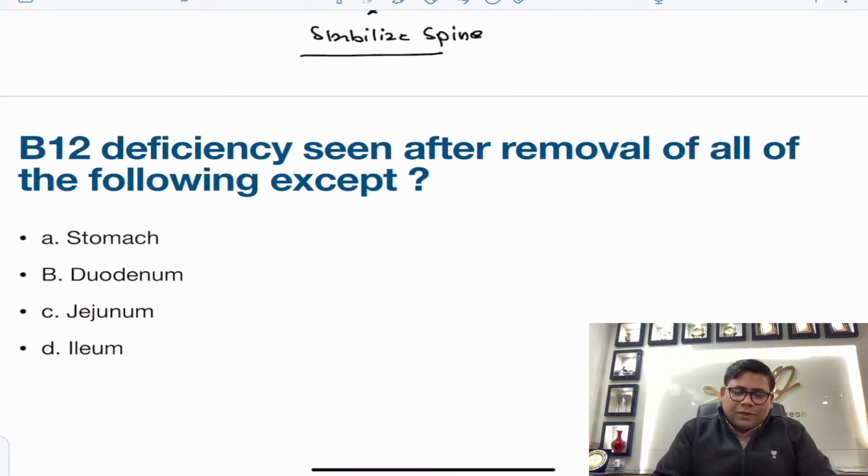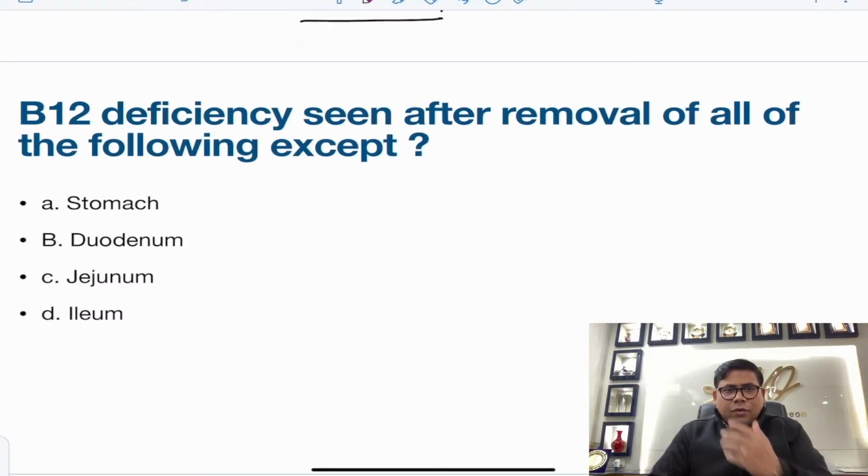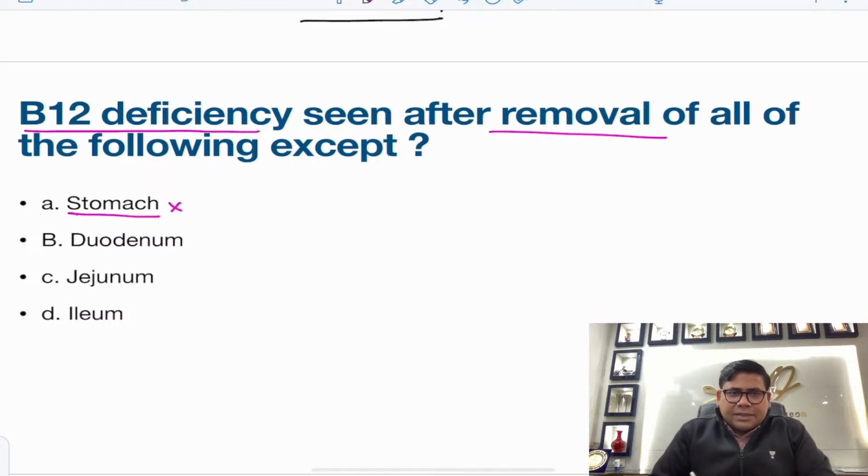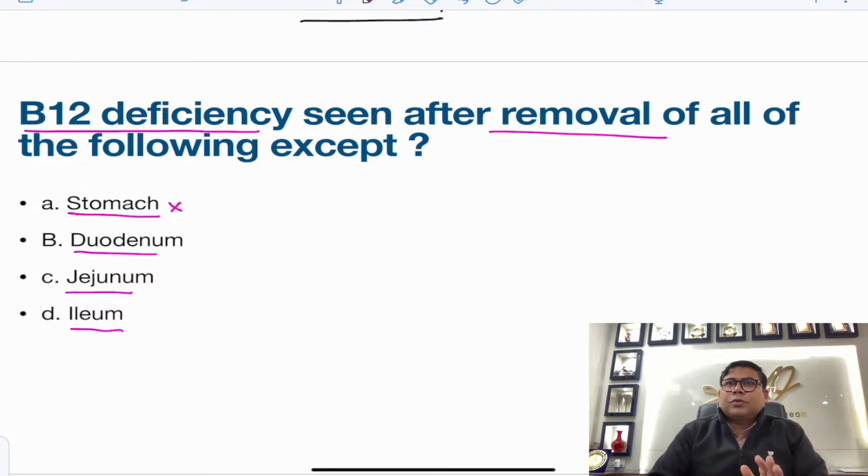Now, this is a controversial question. Yesterday, I discussed it on my platform also. The question: vitamin B12 deficiency is seen after removal of all of the following except. Now, students, if you remove the stomach, you know Castle's intrinsic factor is inhibited. Duodenum has some absorption, even jejunum has some absorption, and even ileum has some absorption.